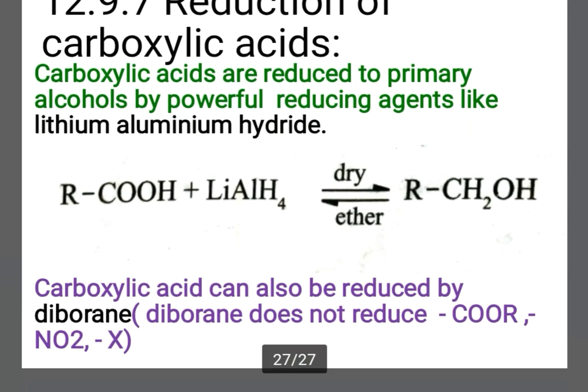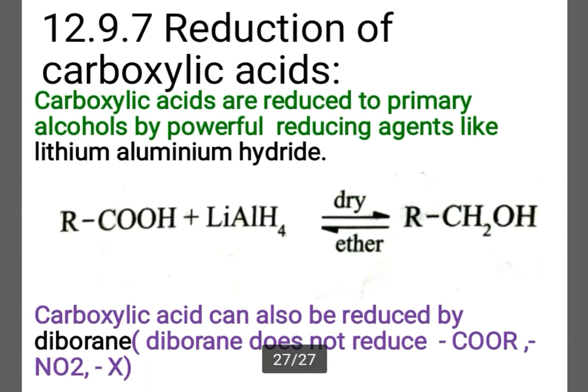Last, reduction of carboxylic acids. Carboxylic acids are reduced to primary alcohols by powerful reducing agents like lithium aluminum hydride. So keep in mind that in the presence of lithium aluminum hydride, acids get converted into primary alcohols. You know what primary alcohols means?